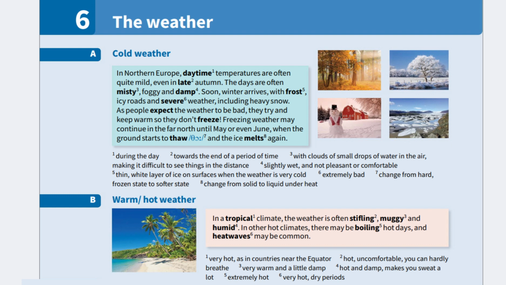B. Warm and hot weather. In a tropical climate, the weather is often stifling, muggy, and humid. A tropical climate is a very hot climate, like the climate found in countries near the equator. Stifling describes weather that is so hot and uncomfortable that you can hardly breathe. Muggy means very warm and slightly damp. Humid weather is both hot and damp, and it often makes people sweat a lot.